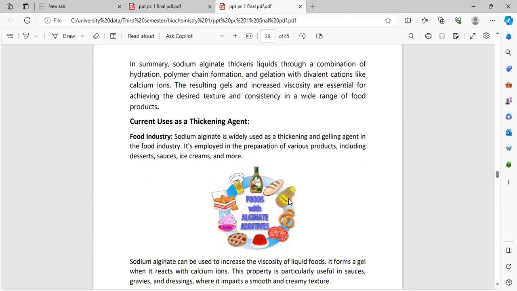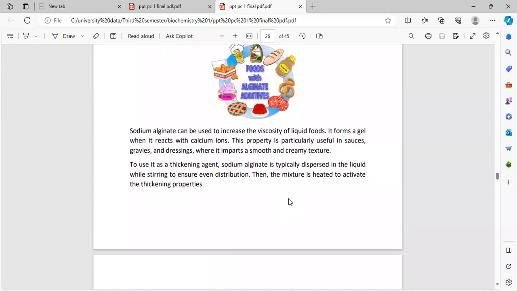Uses as a thickening agent. Food industry. Sodium alginate is widely used as a thickening and gelling agent in food. In the food industry, it is employed in the preparation of various food products, including desserts, sauces, ice cream, and more. Here is the picture.